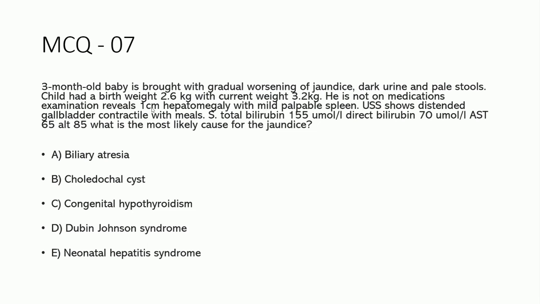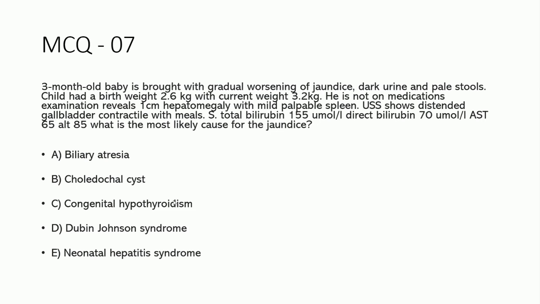Examination reveals hepatomegaly with a mild palpable spleen. Ultrasound scan shows a distended gallbladder contracted with meals. Serum total bilirubin is high. Direct bilirubin is 70%, so if you calculate the percentage, it will be more than 20%. So this is the exact case of direct bilirubinemia. No need of confusion. AST is elevated. ALT is also elevated. What is the most likely cause for the jaundice?